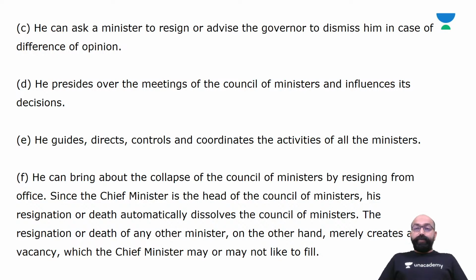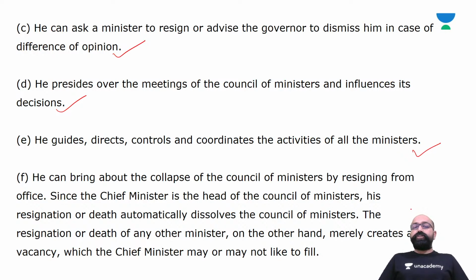The chief minister can ask a minister to resign or advise the governor to dismiss a minister in case of difference of opinion. He presides over the meetings of the council of ministers and influences its decisions. The chief minister guides, directs, controls and coordinates the activities of all the ministers. He can bring about the collapse of the Council of Ministers by resigning from office.